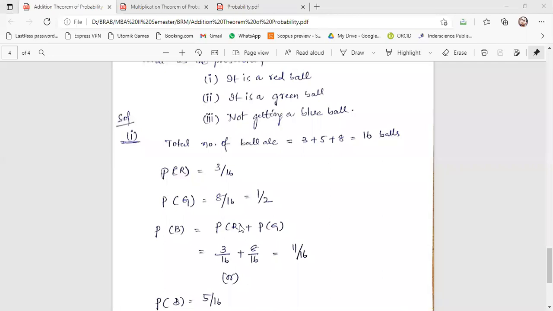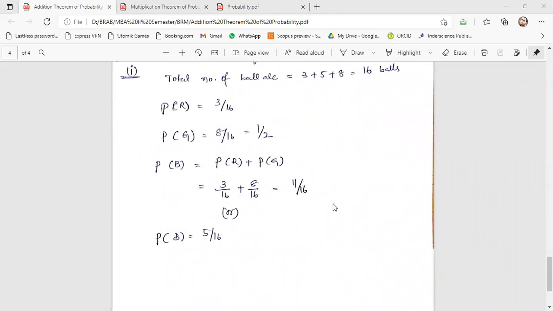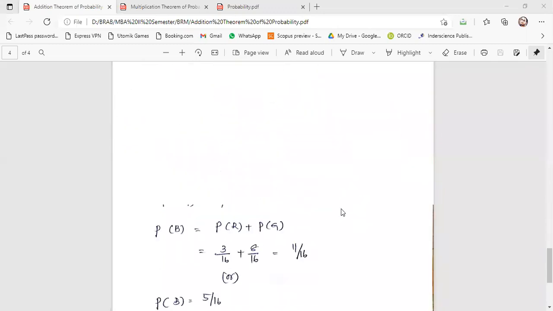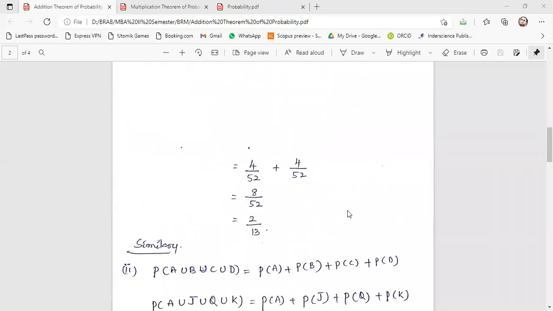Right, that's it. So what is the probability of not getting a red ball? 13 by 16, sir. How? By adding the blue balls and green balls. Correct. So be clear and confident, guys, and in the next class we'll discuss multiplication.